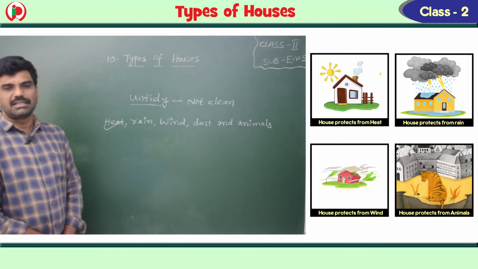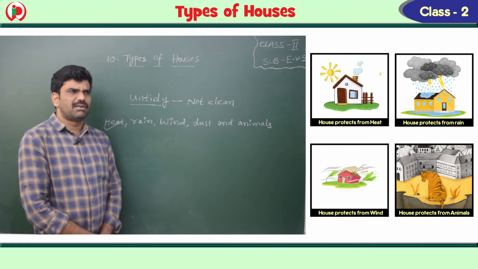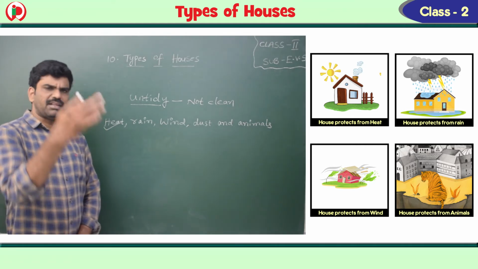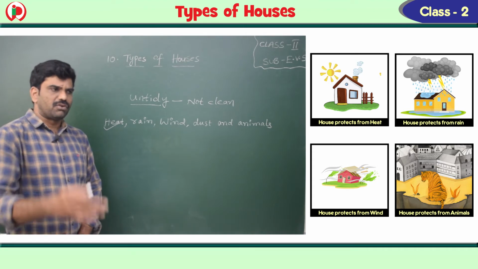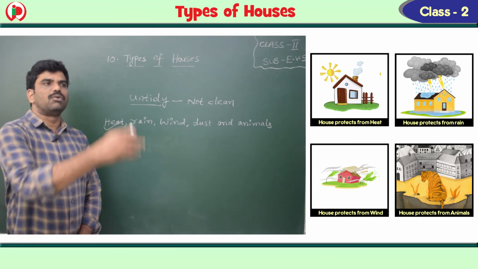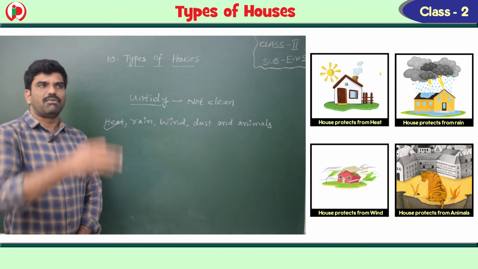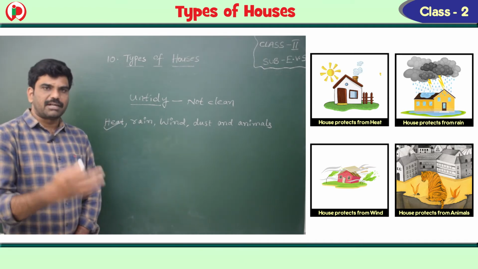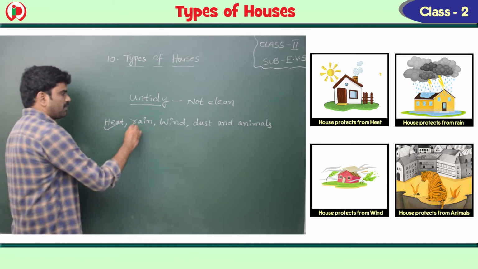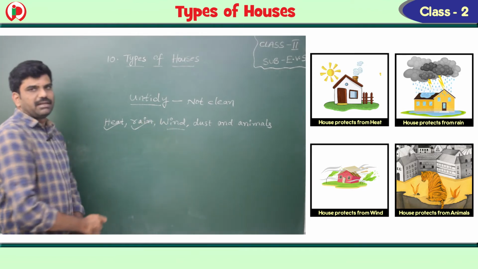And when coming to the rainy season, the rain will be falling. So when you are on the road, what will you do? You will go to the place where you have a roof. So that means if a house is there, that house protects us from rain. Coming to the wind.